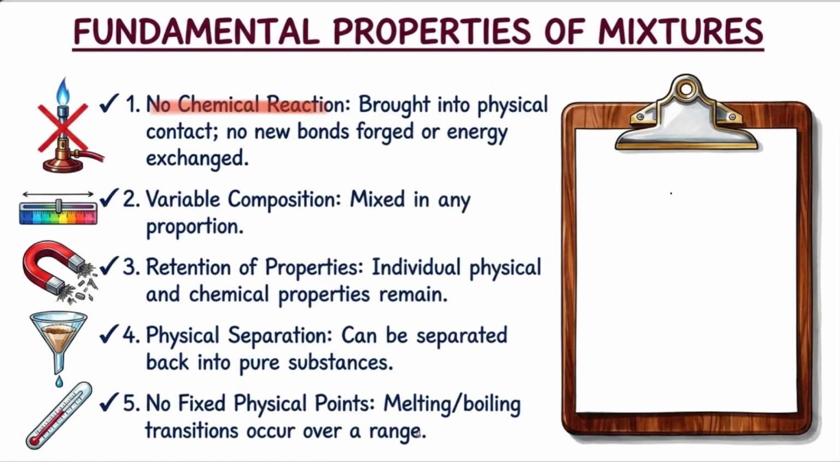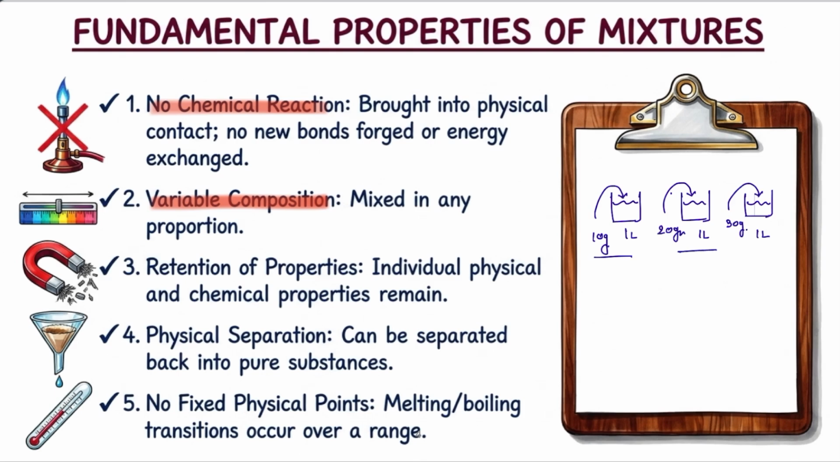The next property is that a mixture may have variable composition. What is the meaning of variable composition? Try to understand. See, if you have 1 liter of water in 3 containers. Now in the first container, we add 10 gram of sand. In the next container, we add 20 gram of sand. And in the third container, we add 30 gram of sand.